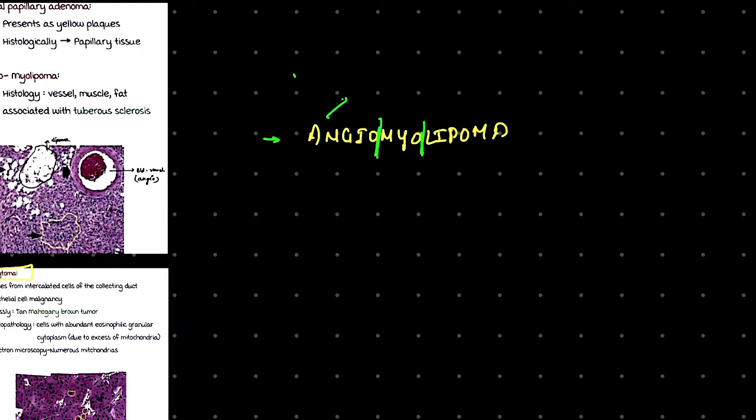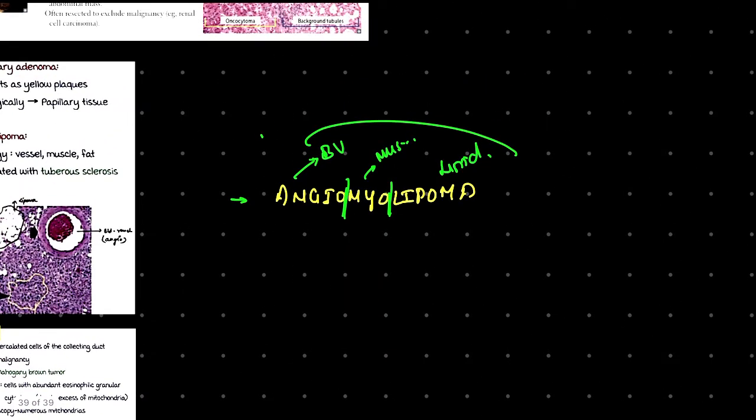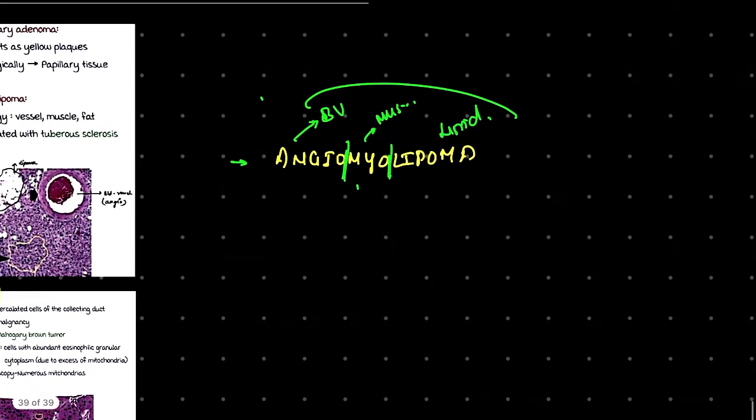That means in this tumor there is involvement of blood vessels from angio, from myo we have muscle tissue, and from lipoma we have lipid. So blood vessels, muscles and lipid, there is involvement of these three structures. What is going on is that epithelial cells have differentiated into these three structures in the case of this tumor.